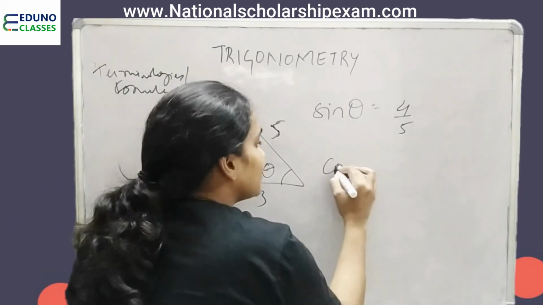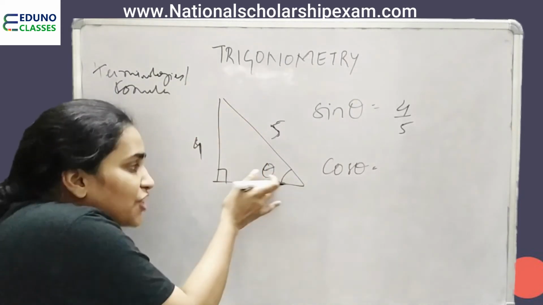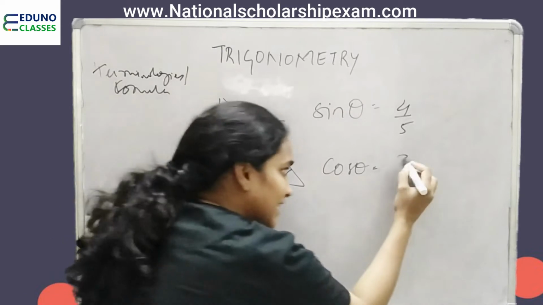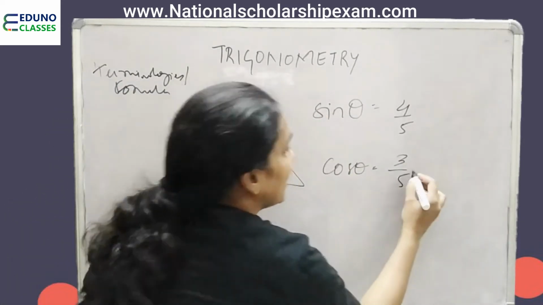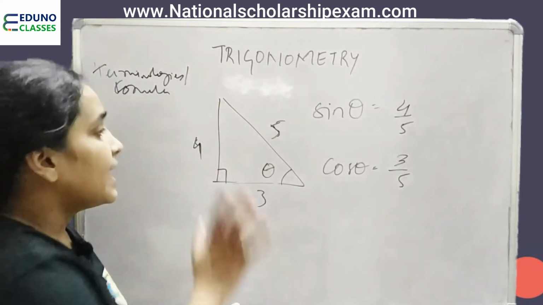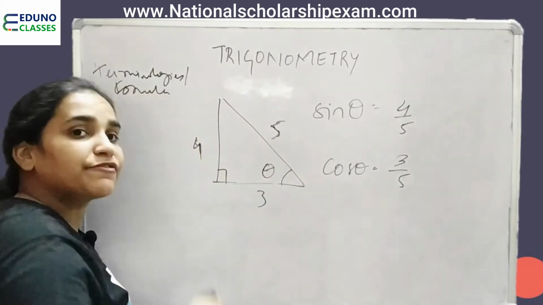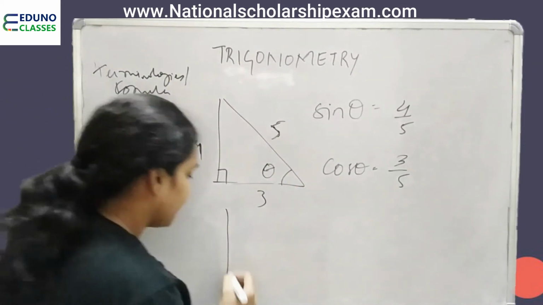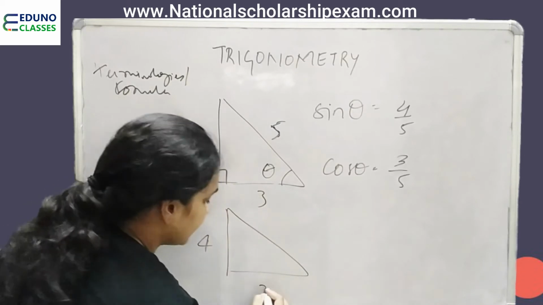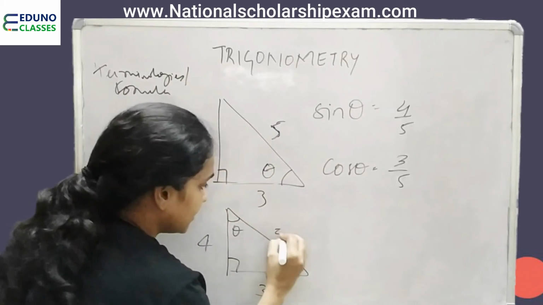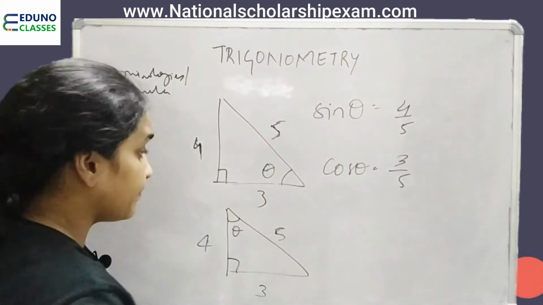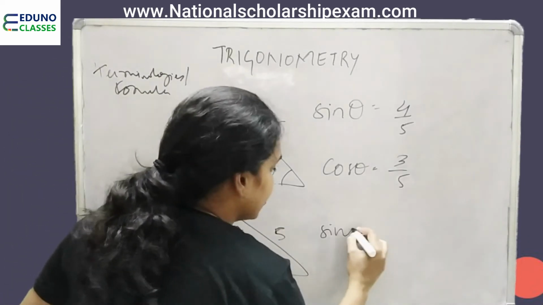Fine. Cos theta, base of this angle theta, 3 upon hypotenuse, that is 5. Now, if theta has been changed and all the sides remain the same, what is the value of sine theta now?